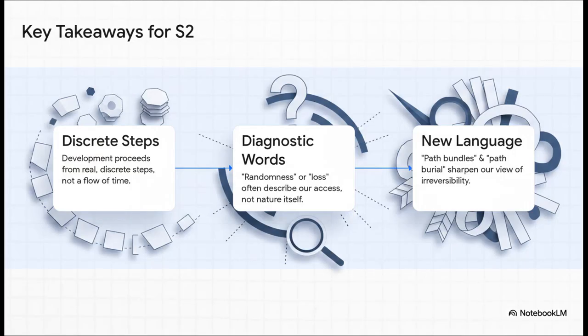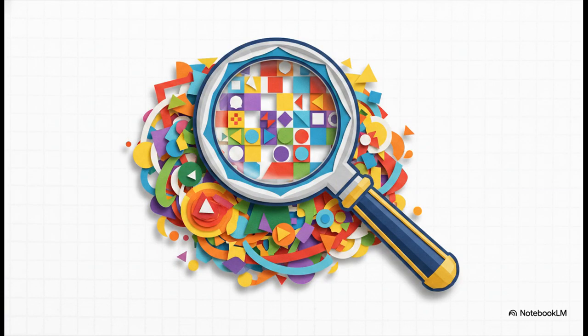So we're going to take three key things with us into Season 2. First, the FBA describes development as emerging from real discrete steps, not from some smooth background flow of time. Second, concepts like randomness or loss are often best understood as diagnostic words about our access, our resolution, and our ability to reconstruct the past. And third, with path bundles and path burial, irreversibility in the FBA gets a new and much sharper language. That is exactly the lens we are now taking into Season 2.